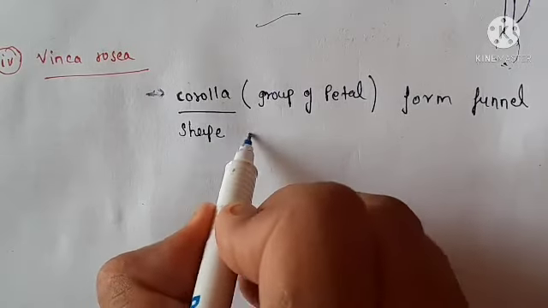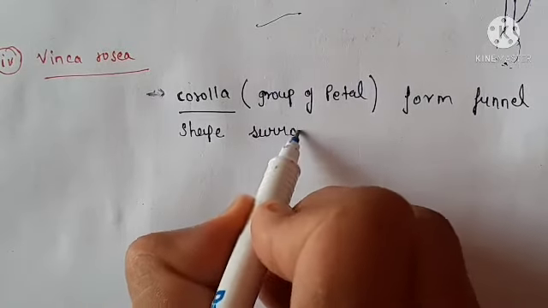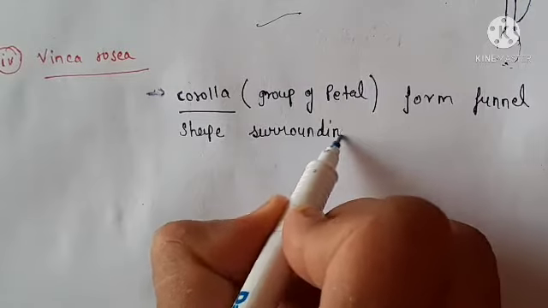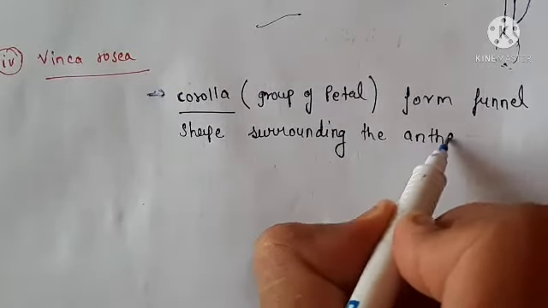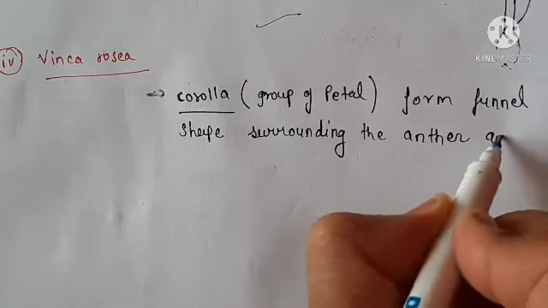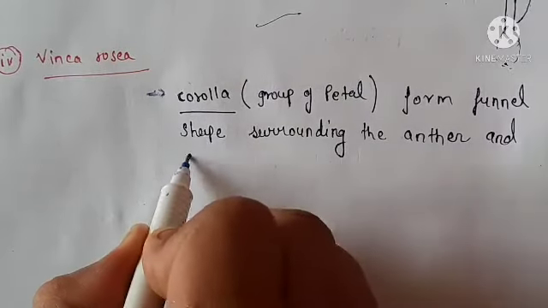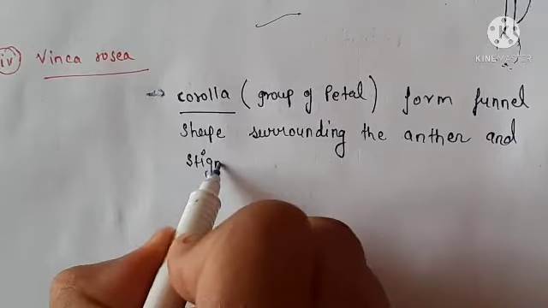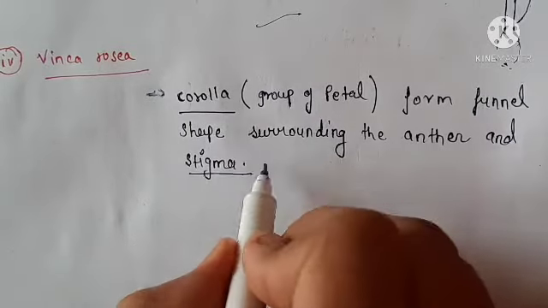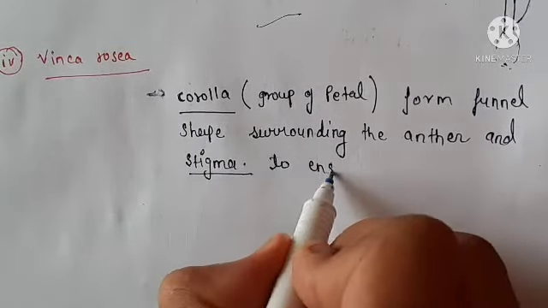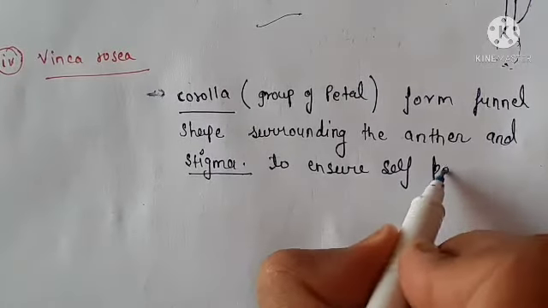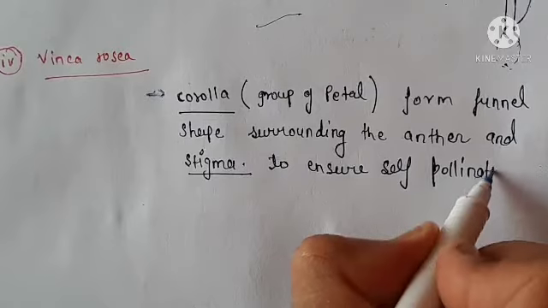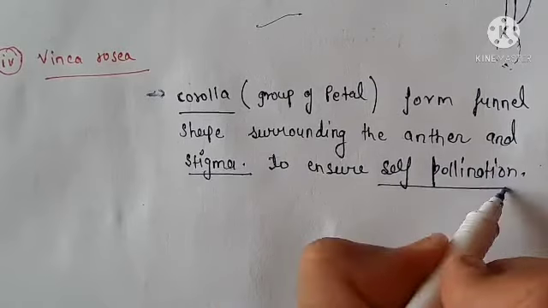Due to this, it surrounds the anther and stigma. For what purpose? To ensure self-pollination.